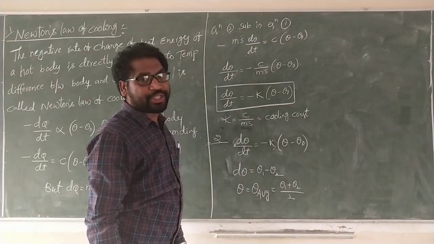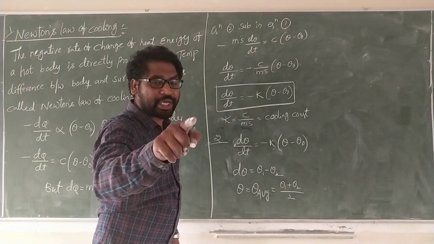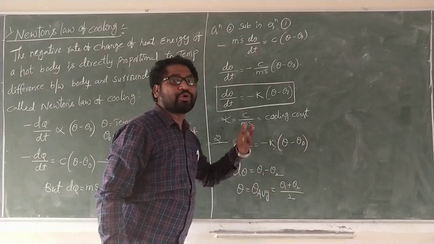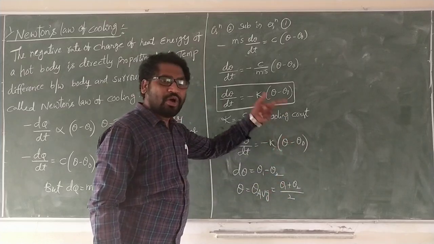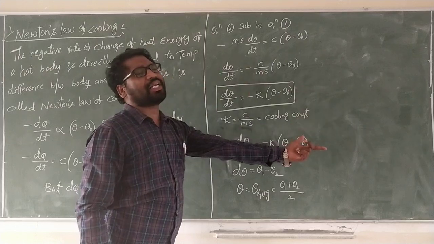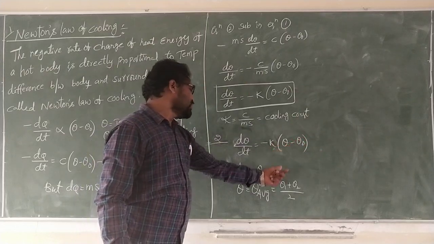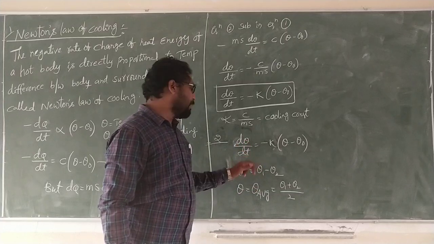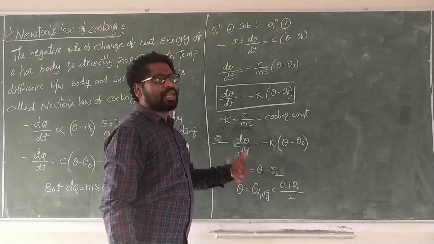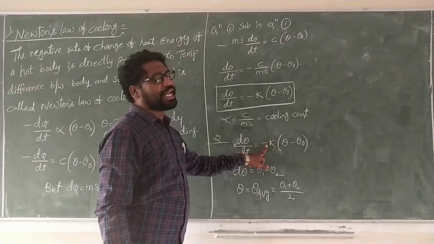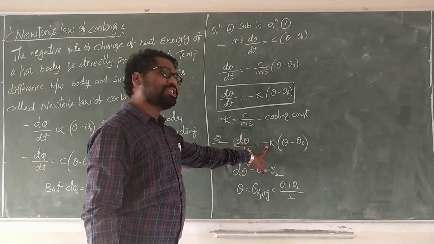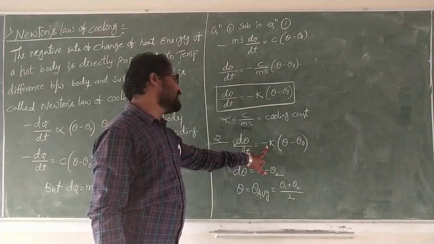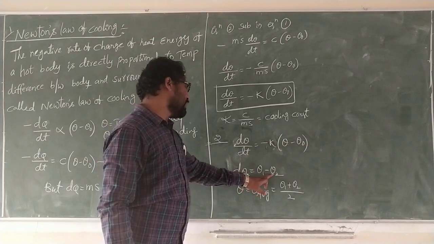Average fall of temperature means the hot body temperature falls from theta 1 to theta 2. Initially the value is theta 1, and after some time the temperature falls. There is always a negative sign because the temperature falls from a high temperature to a lower temperature, theta 1 minus theta 2.